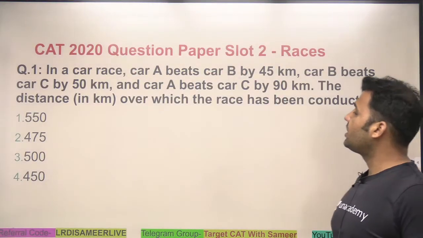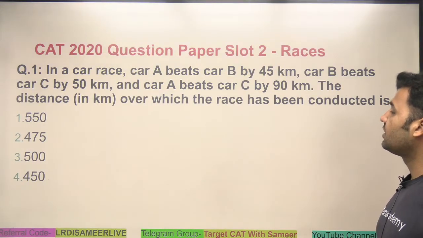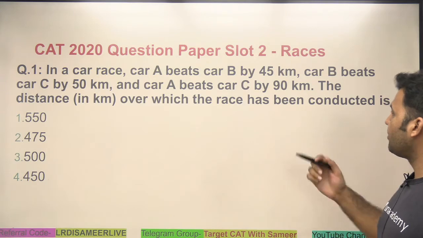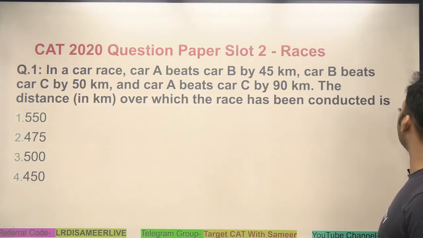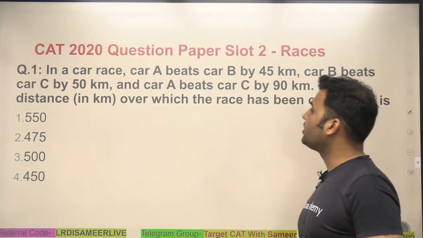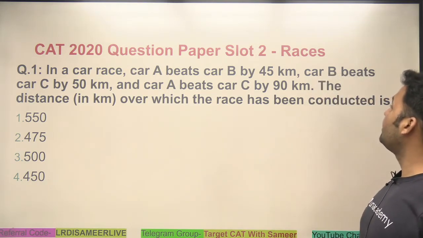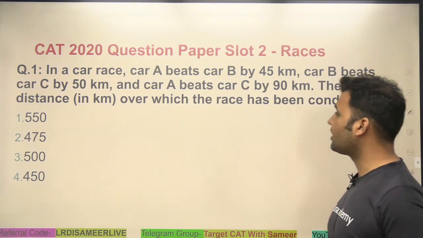Here is the next question, CAT 2020 question paper slot 2. It's from races, time, speed and distance. Question number 1 says, in a car race, car A beat B by 45 kilometer. Car B beats car C by 50 kilometer and car A beats car C by 90 kilometer. Find the distance in kilometer over which the race has been conducted.